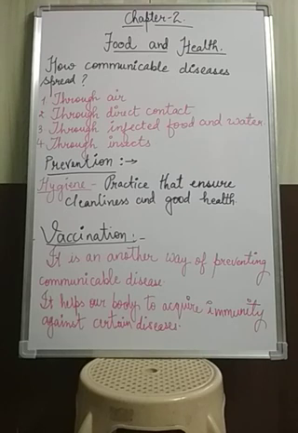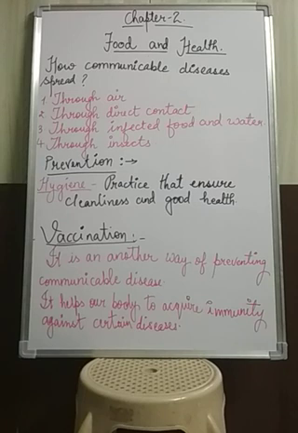Okay. Now the last one is through insects. So what will happen in that? You know that some diseases can easily be spread through insects, like malaria, dengue, etc. Malaria is caused by the female Anopheles mosquito. When this mosquito bites someone who has malaria, the germs are sucked up with the blood.